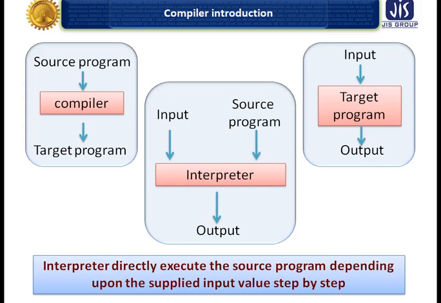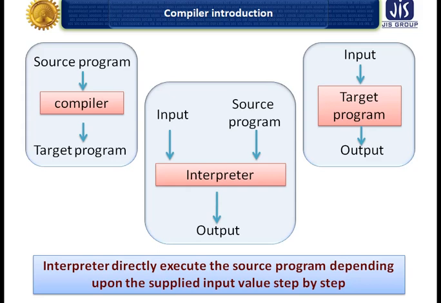So what is the basic difference between a compiler and an interpreter? Specifically, an interpreter will check the code one by one, whereas a compiler will check the code as a whole.